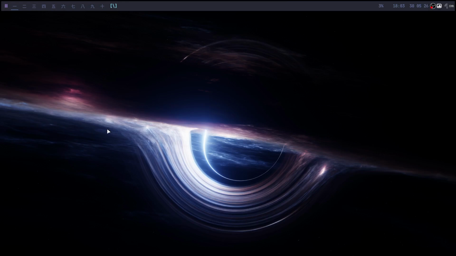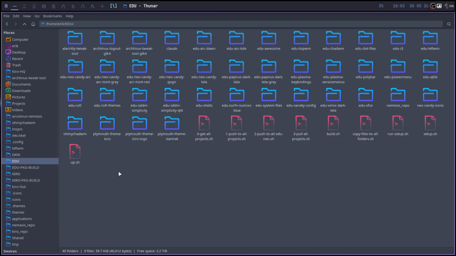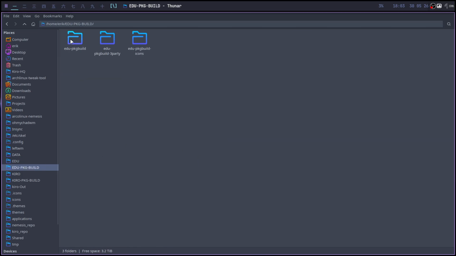A little bit of house management here. In our project, we have 40 folders inside Edu, so all the projects here. I'd like to build them, and which ones?